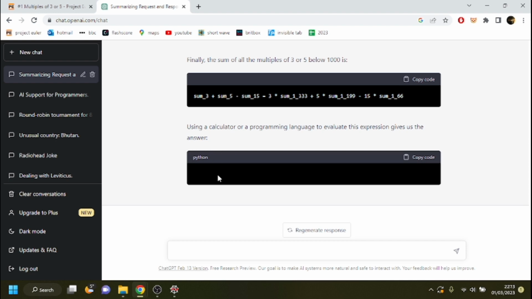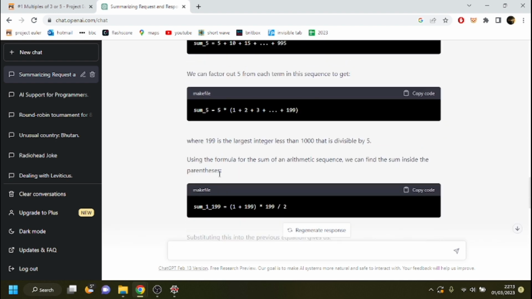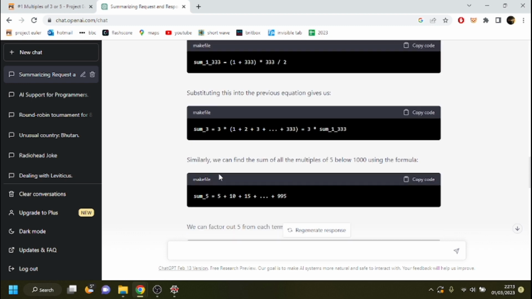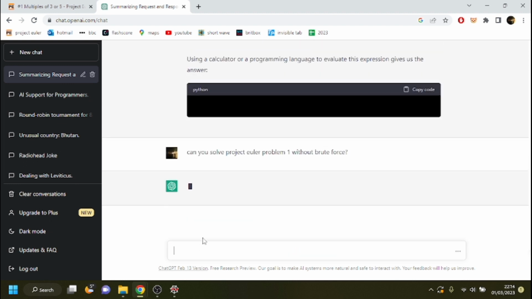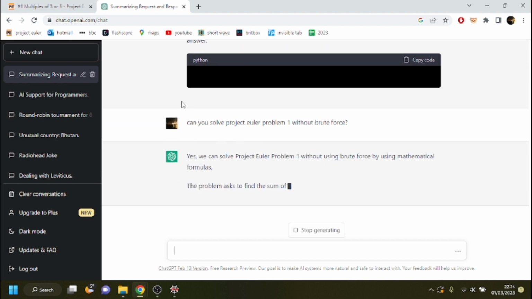It's gone wrong. So literally the first problem, I'm going to try and do that again. Can you solve Project Euler problem 1 without brute force? So it hasn't even given an answer there, which is weird.